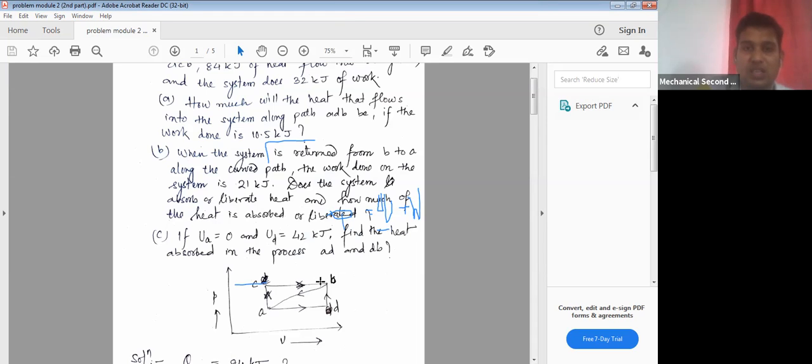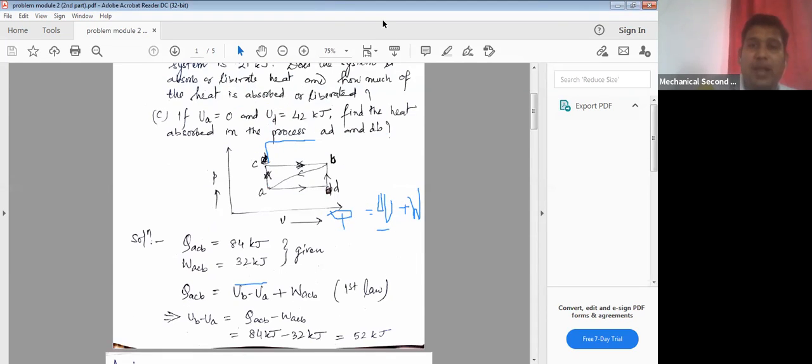That's the question they are asking. Now, if we apply the first law of thermodynamics again, that is Q equal to delta U plus W for the path ADB, then can we write QADB equal to delta U plus WADB?